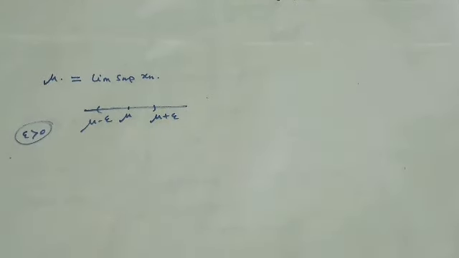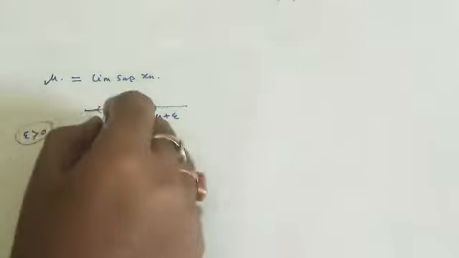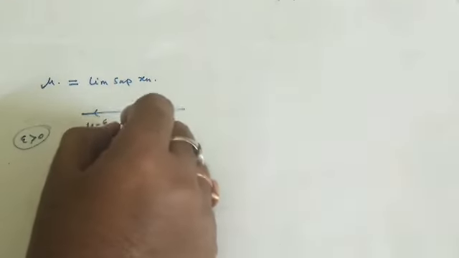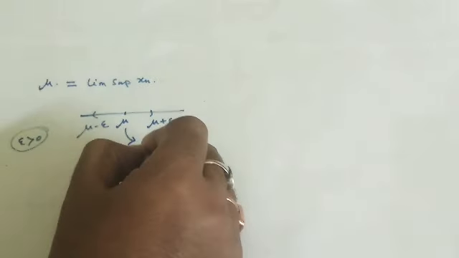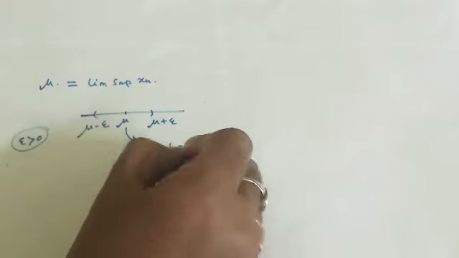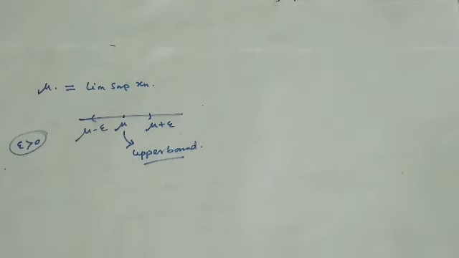So we have a neighborhood like this, where epsilon is greater than 0, and this mu is an upper bound. In fact, from our previous discussion we get that mu is the least upper bound.